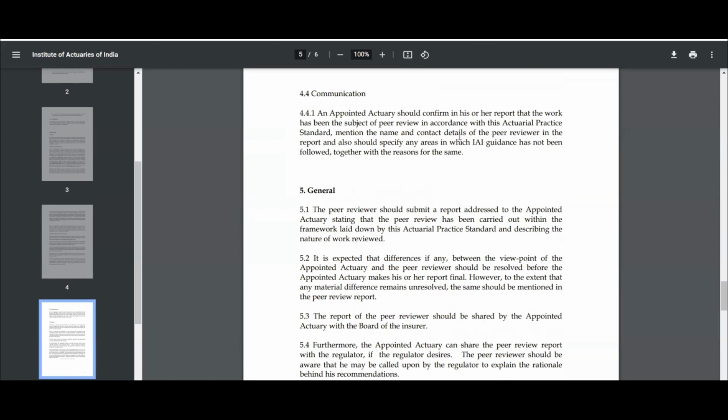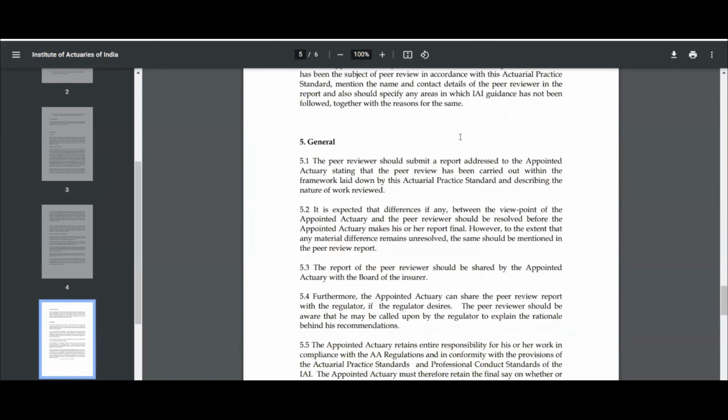However, if there is a discussion and the appointed actuary does not agree with the peer reviewer, then the final call belongs to the appointed actuary. And also, if there is any deviation from actuarial practice standards or regulation in the methods, assumptions or calculations, then that has to be indicated in the peer review report.